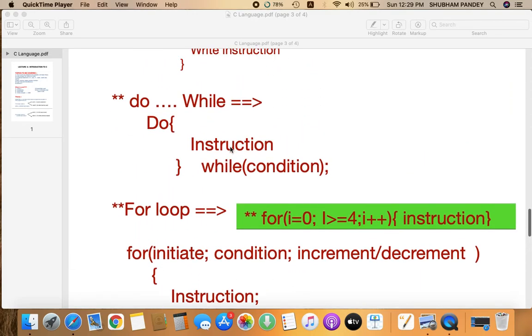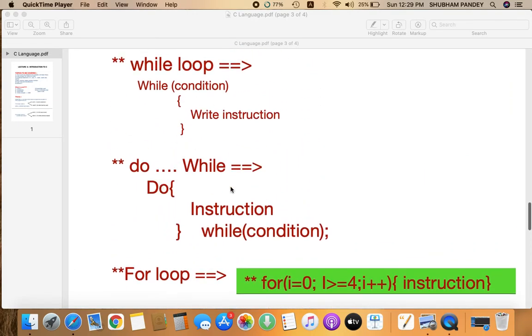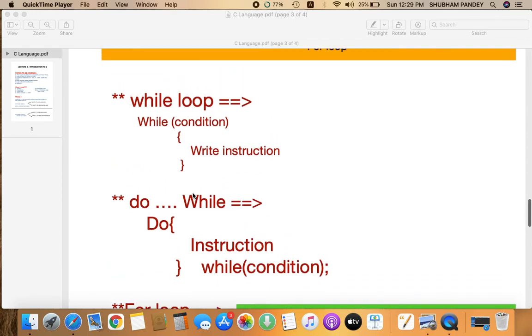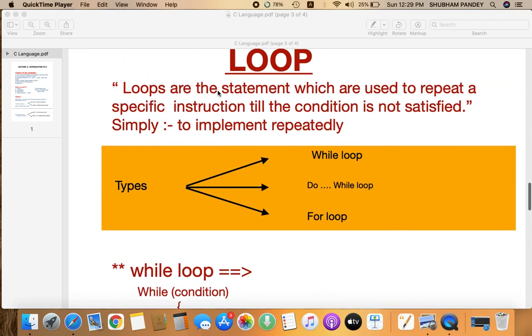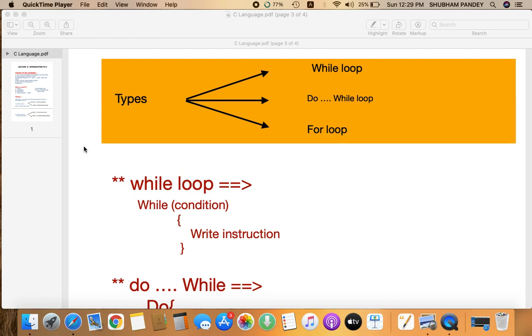So this is the syntax for while loop, do while loop and for loop. I told you the difference between while and do while loop in this video, and we discussed the definition of the loops. I hope this video is helpful for you.